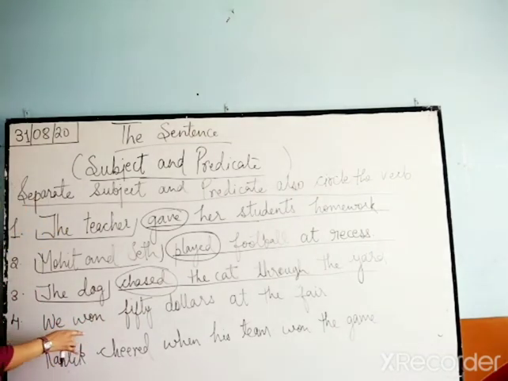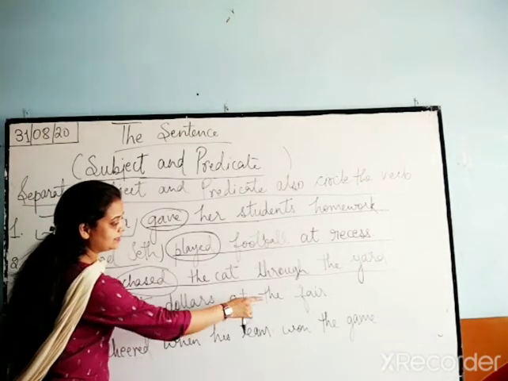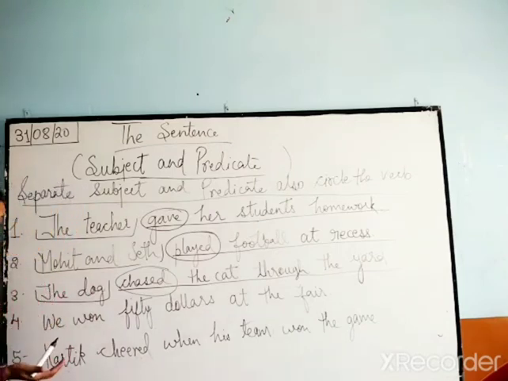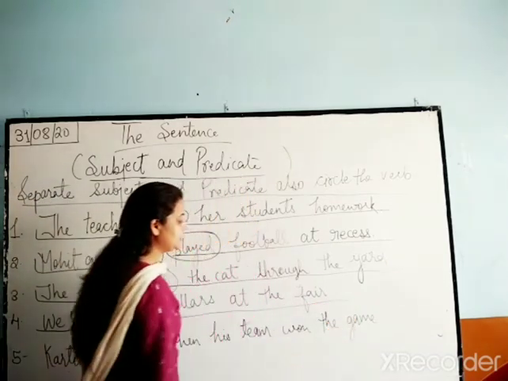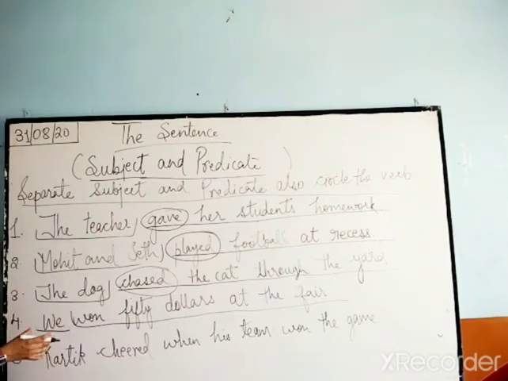Then, we won $50 at the fair. Who won the dollars? We. Okay. So we is your subject. Won $50 at the fair is your predicate. Now where's the action? Action is won. Okay. This is your verb.